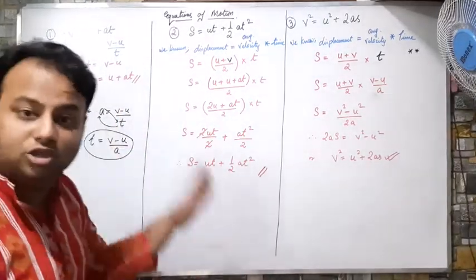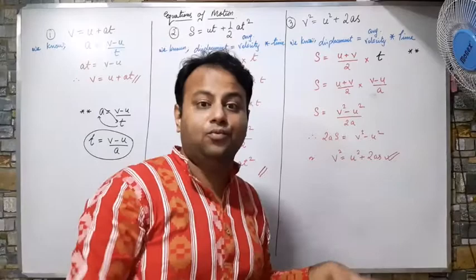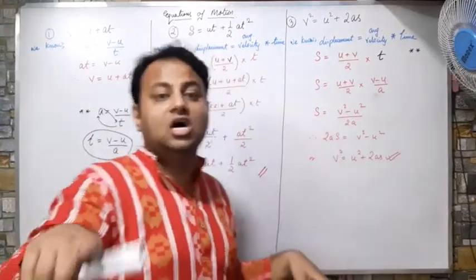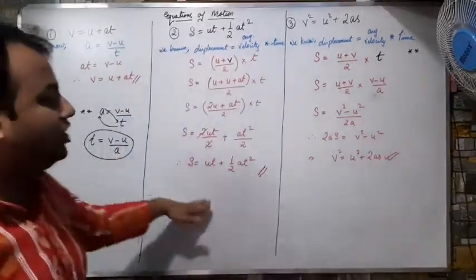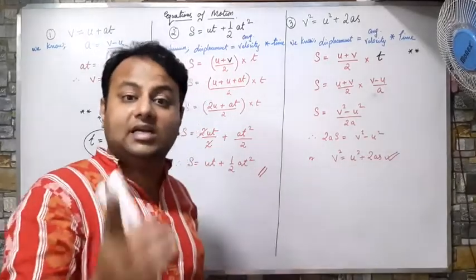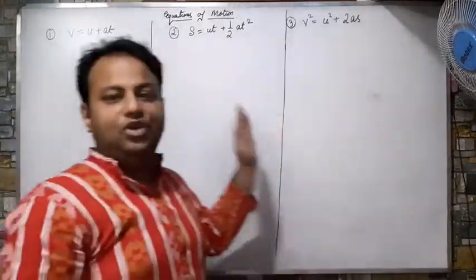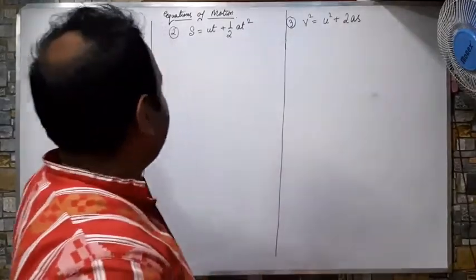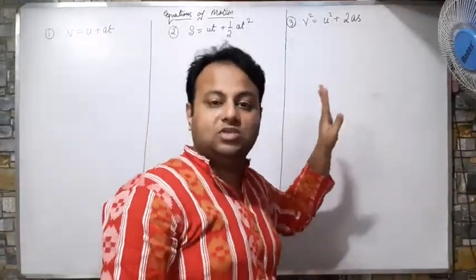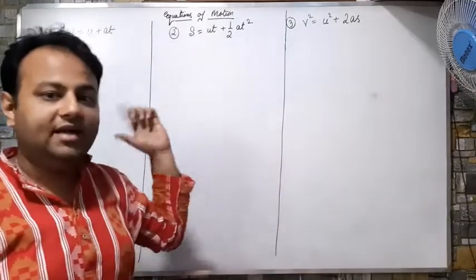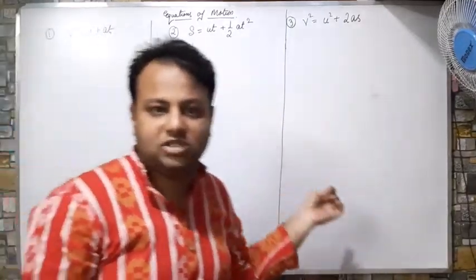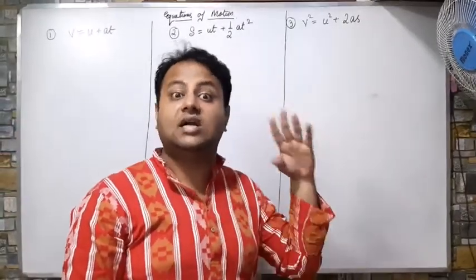I have to also learn the graphical proof, means from the graphs of motion. Graphs of motion से भी हमको ये तीनों फॉर्मूला डिराइव करके दिखाना है. Let us see that also. We have to prove these three equations by using graphs. Once we have done it using the mathematical process, now we will do this using graphical process.